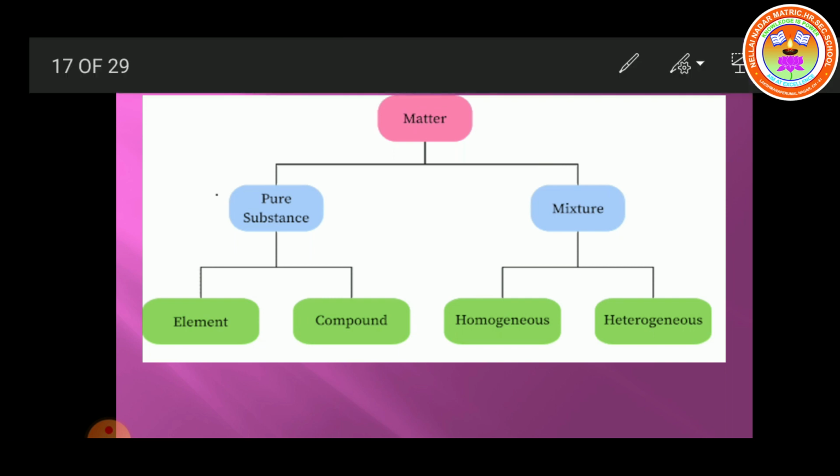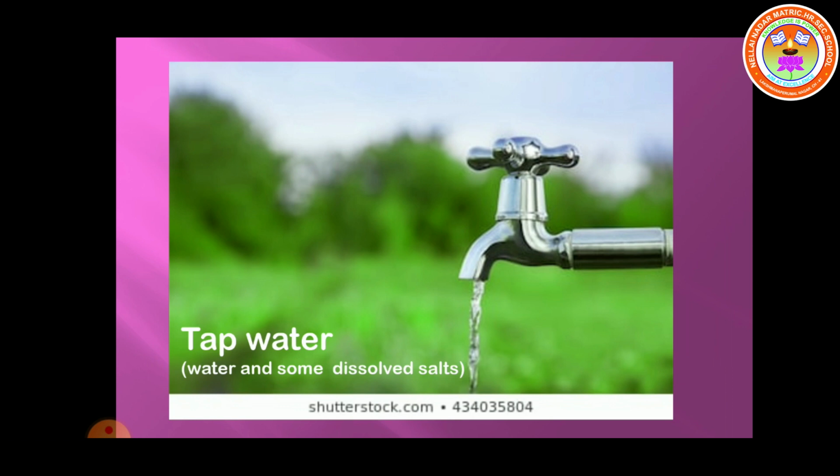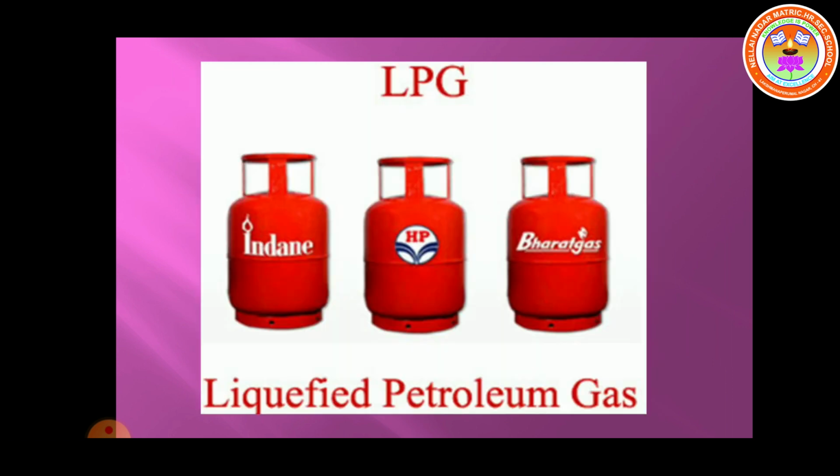So, next we see what is a mixture. A mixture is an impure substance. It contains more than one kind of particle that are physically mixed together in any ratio. For example, tap water is a mixture of water and some dissolved salts. Lemon squash is a mixture of lemon juice, sugar and water. Next, LPG, that is liquefied petroleum gas, is a mixture of butane and propane gases. So these are some examples of a mixture.